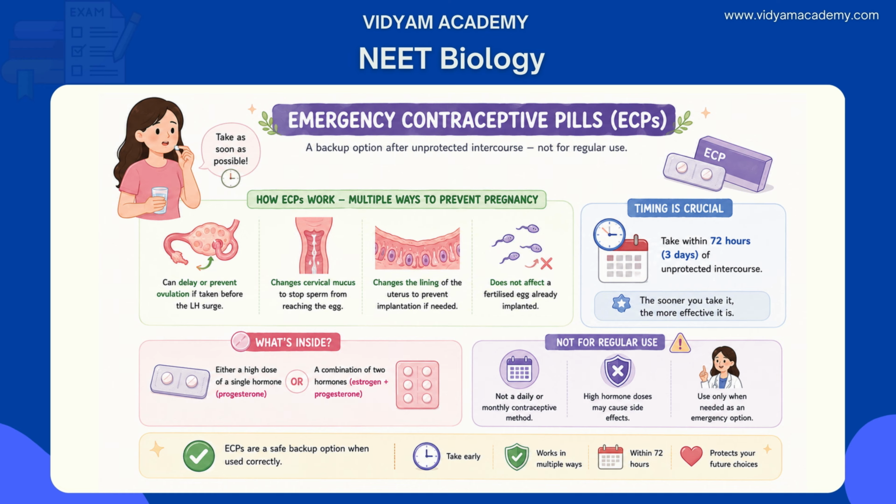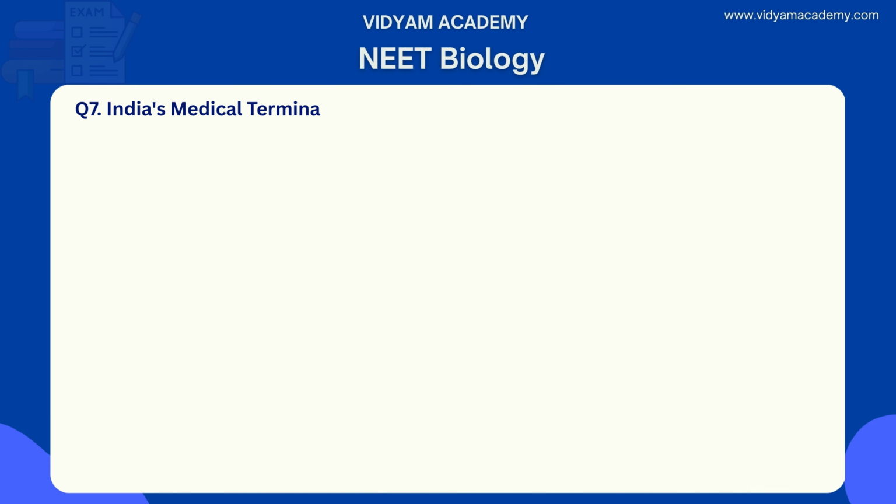The critical factor is timing. They must be taken as soon as possible, within 72 hours of unprotected intercourse, for maximum effectiveness, with effectiveness declining significantly with each passing hour. They are not recommended as a routine contraceptive method because the high hormone doses have side effects. So that's it: ECPs contain high doses of estrogen, progesterone, or only progesterone, and must be taken within 72 hours of unprotected intercourse. Let's move to question number 7.